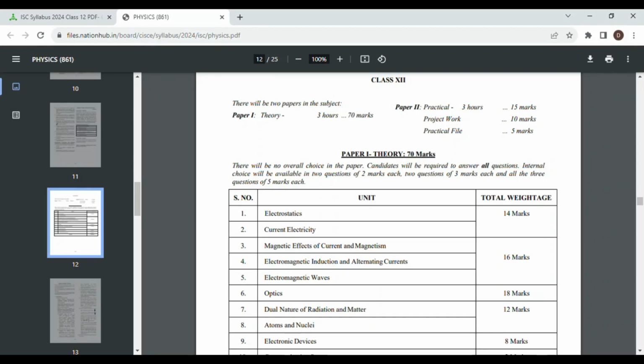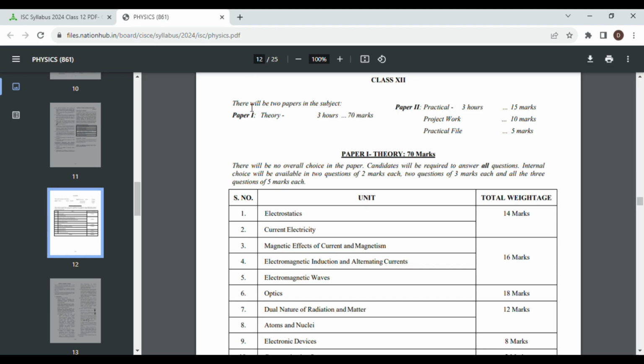Everybody, my name is Dipayan Mondal and I am currently a first year undergraduate student of Mechanical Engineering at Jadavpur University. In this video, I shall show you the physics syllabus for ISC 2024 examination.